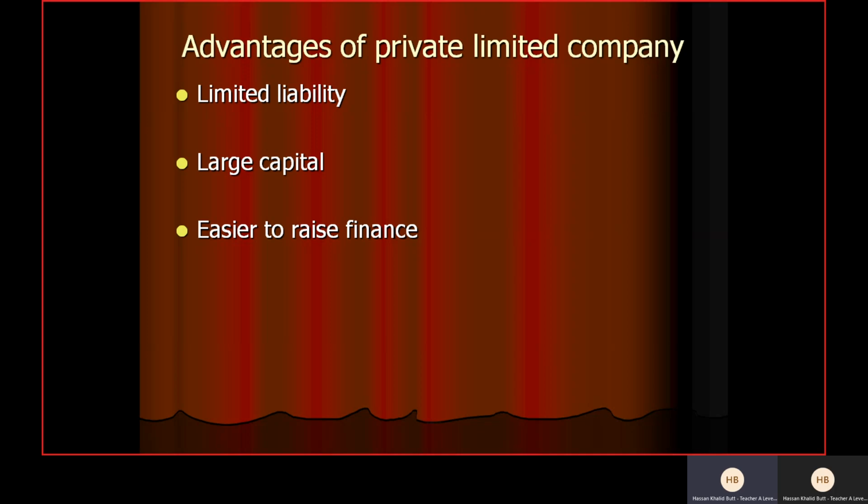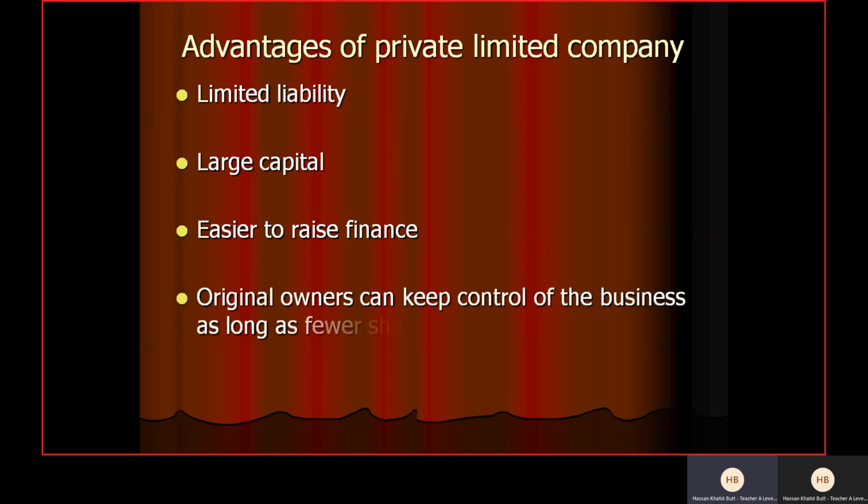So you can write this explanation in this point. Then point number four, original owners can keep control of the business as long as fewer shares are issued. We discussed that as well, right? And we discussed in detail that original owners are the people who actually start the business, so they have the control as well. Okay, so they become the board of directors as well.